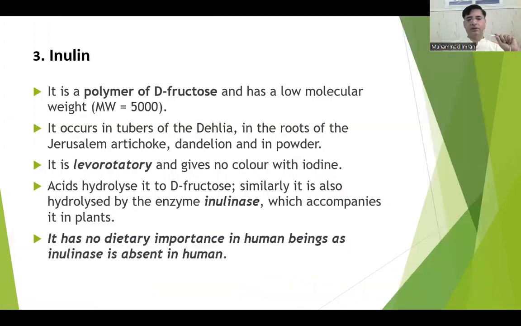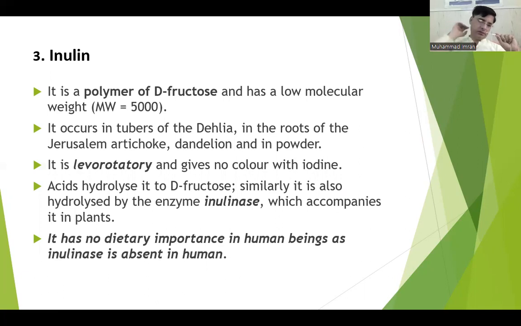Inulin is a polymer of D-fructose and has low molecular weight, around 5,000 Dalton. Regarding its location, inulin occurs in the tubers of dahlia and roots of Jerusalem artichoke, dandelion, and in the potato. It is also present in the leaves of onion. It is also present in garlic. It is levorotatory and gives no color with iodine or a light yellow color with iodine.